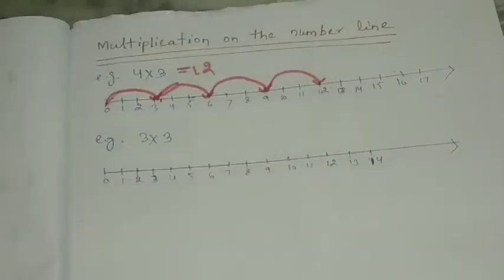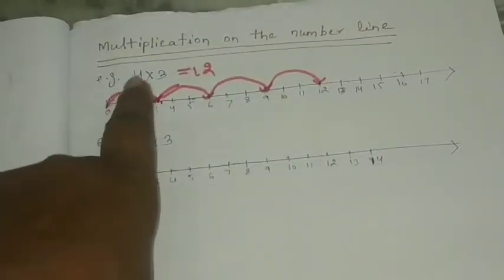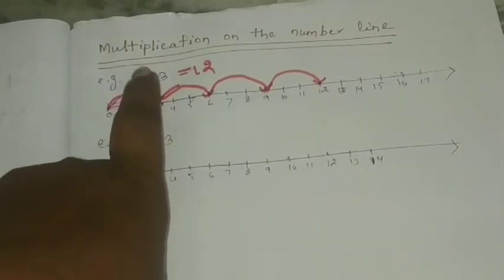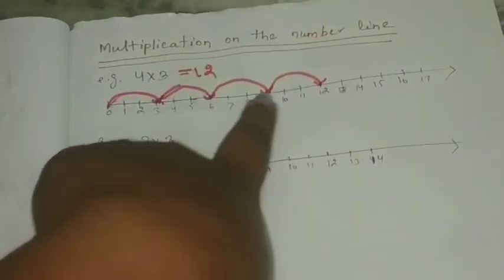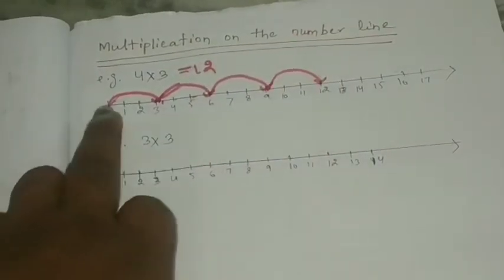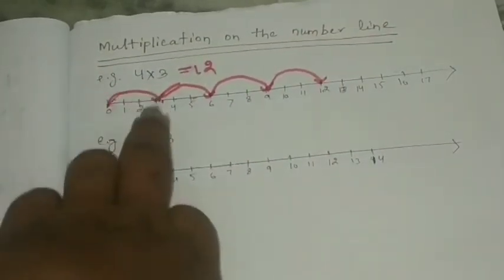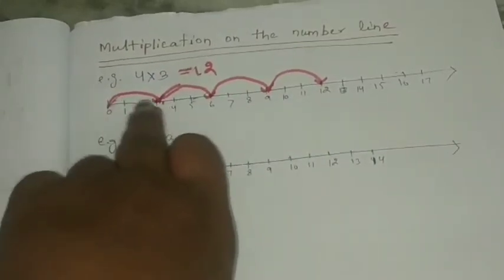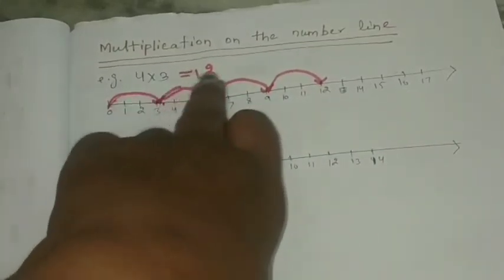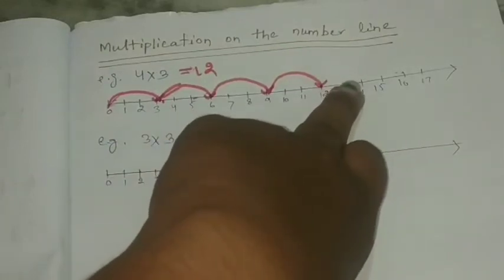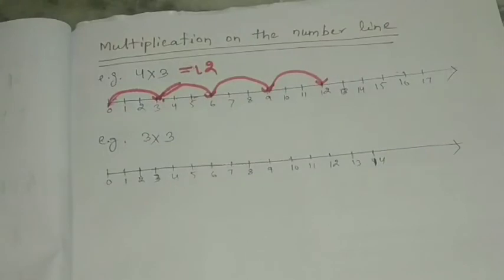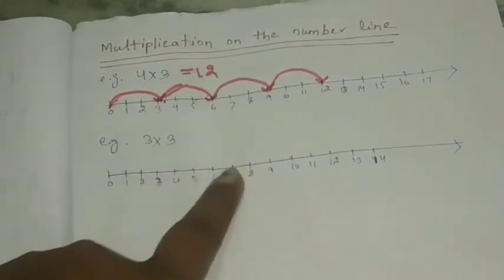12. So on the number line, what will you do? You will take one as a unit at a time. Then you will make the second number your number of moves. The first number is not the unit; the second number is the number of moves. Like we take 3 units at a time, and make 4 moves. So like that, you will find the answer of multiplication.